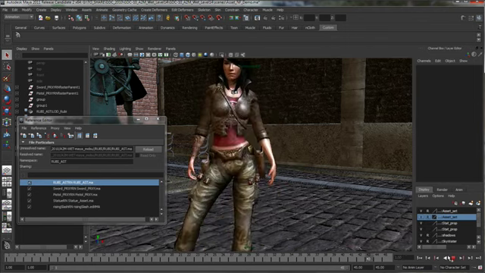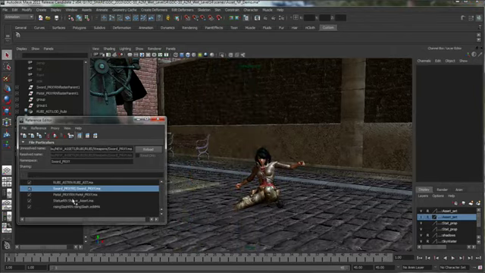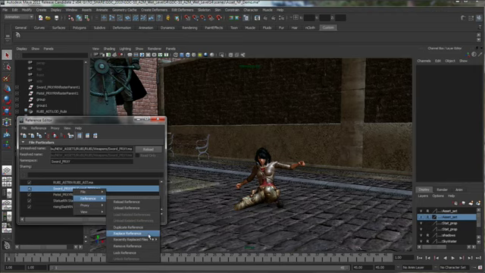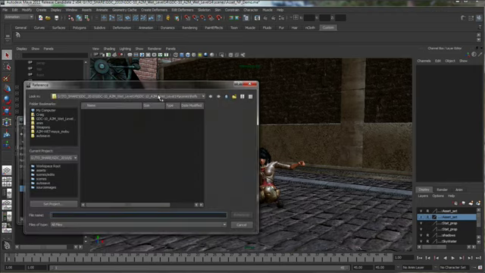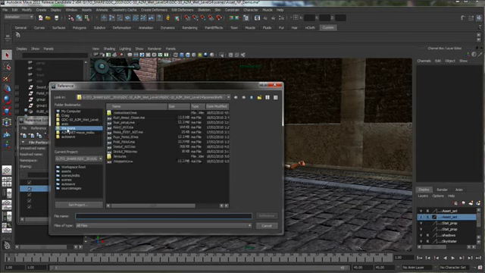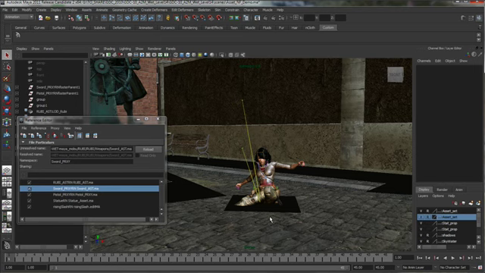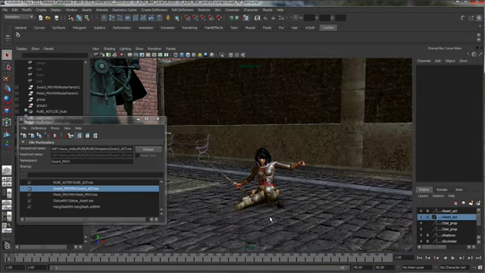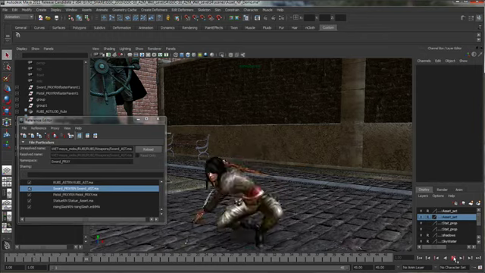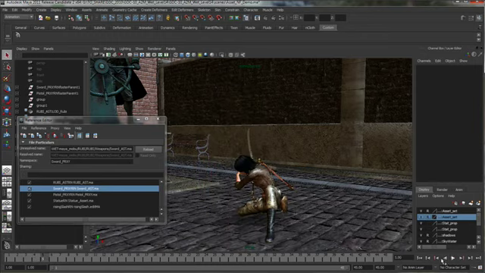Of course it'd be nice to add a sword. So let's jump in the reference editor. The sword exists right now as a proxy asset that was made using the export proxy asset. So it's a simple locator attached to the weapon bone within her hand, and this allows me to swap it out with the actual sword. So let's do that. You can see here we have our actual sword with the animation.